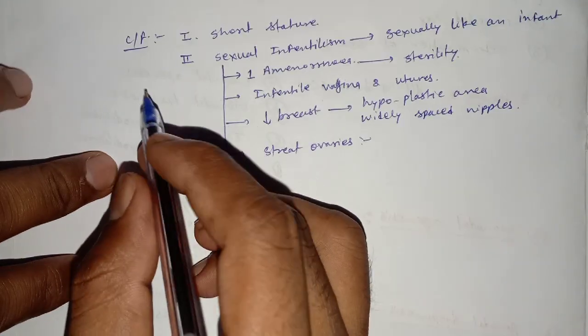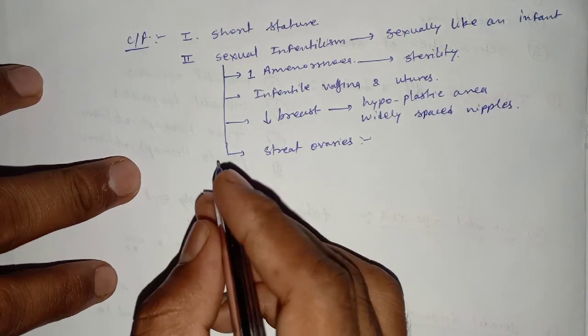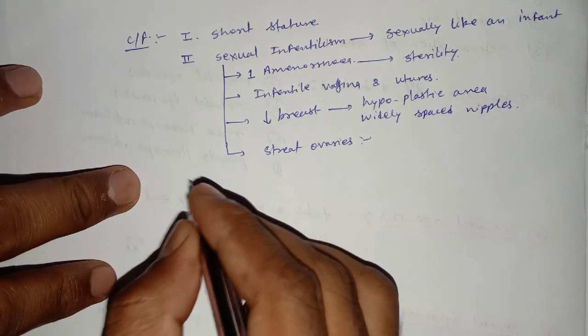The third feature of Turner syndrome is congenital anomalies.